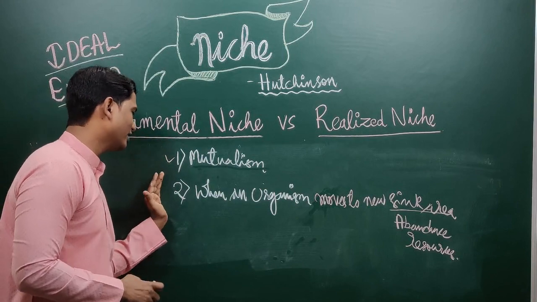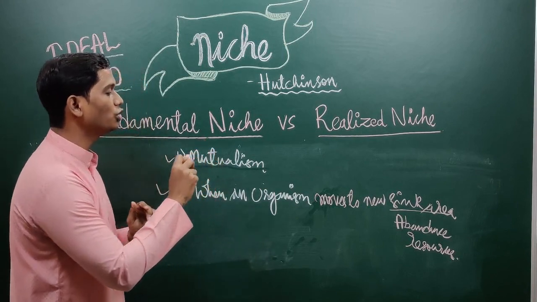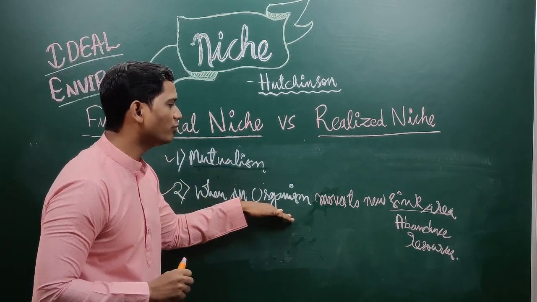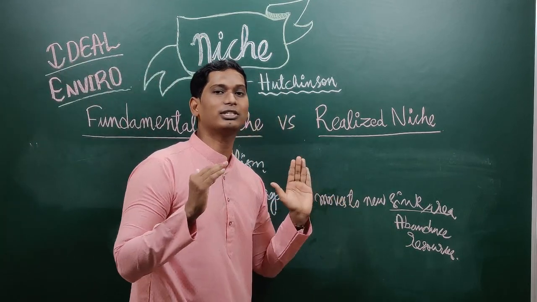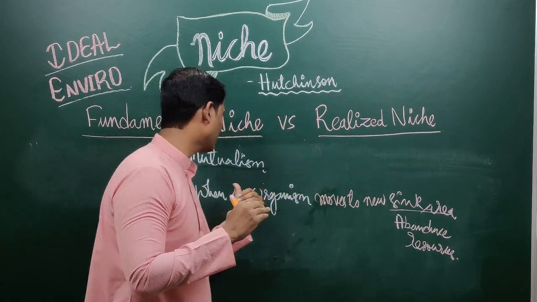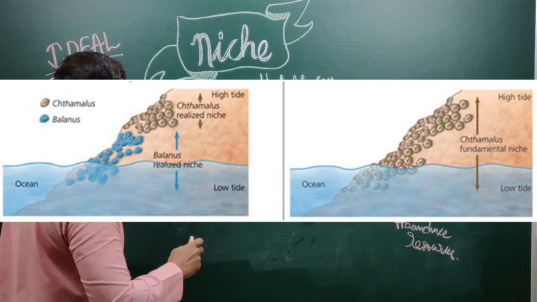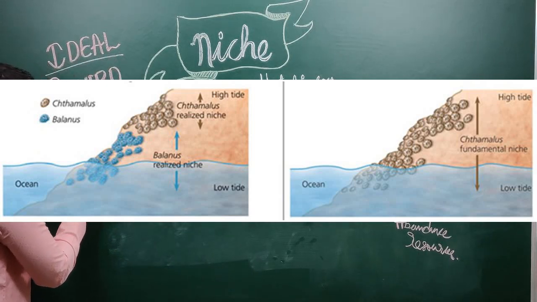Okay, the second condition is when an organism moves into a new sink area. See, consider an organism is moving to abundant resources. This is very important. Why? Because CSIR is asking questions from here itself. Let us understand. I will show it diagrammatically. Consider this is a rock and this is an ocean.